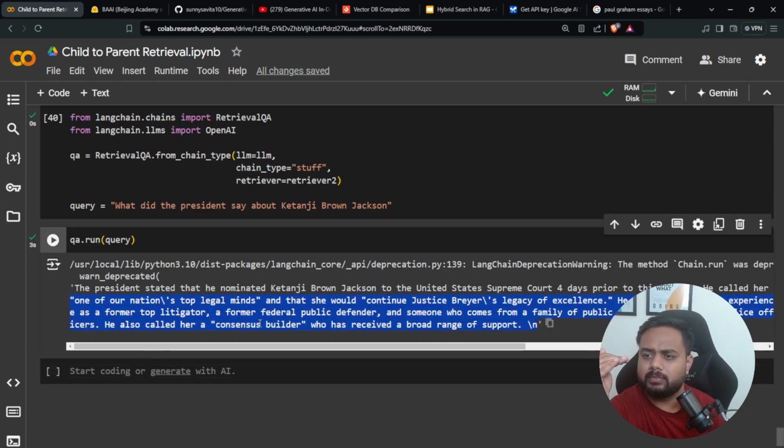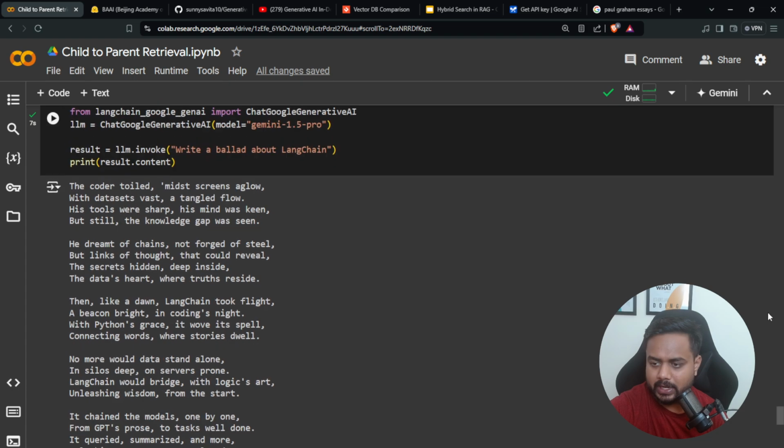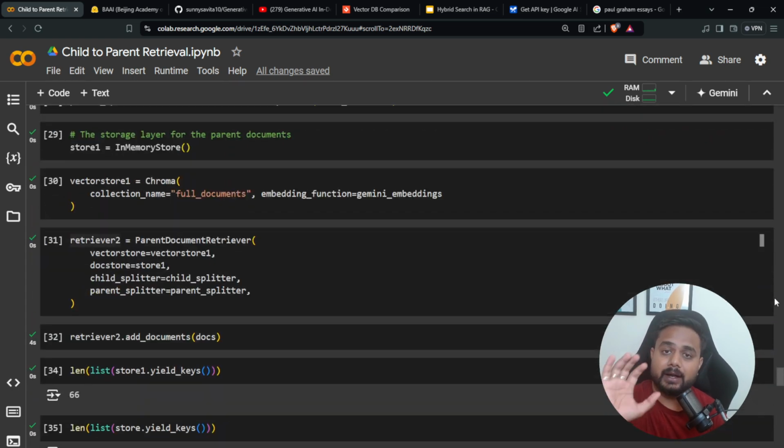Now, this is just a prototype which I showed you, right? But here we have to evaluate our result, whether it is correct or not. Whenever it finds the similarity search, it is going to be fast. But whenever we pass those smaller documents, the model may not have enough information, so that thing also we have to prove.